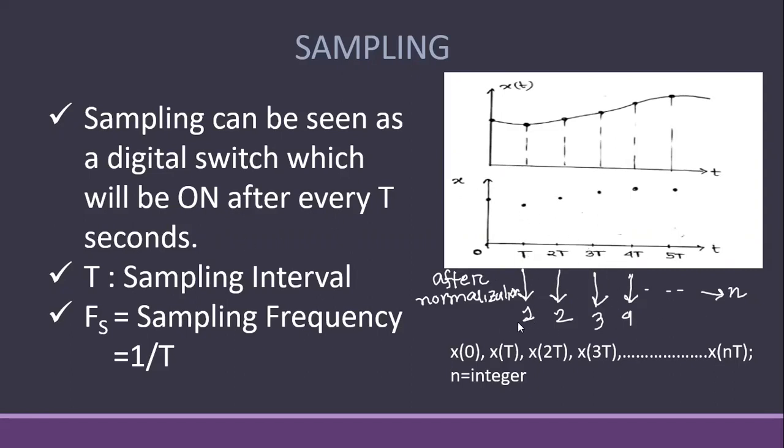Like n has values of 1, 2, 3, 4, etc. Here n will always be an integer. This t, we'll call the sampling interval, as after each t seconds we are taking a sample from x(t). So t is called the sampling interval, and fs is called the sampling frequency, which is equal to 1 by t.